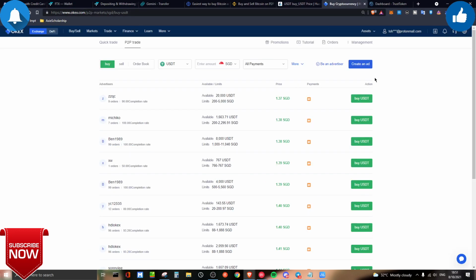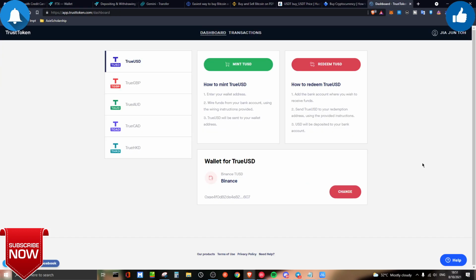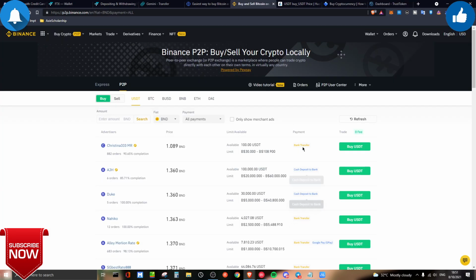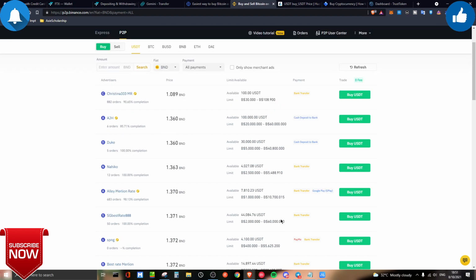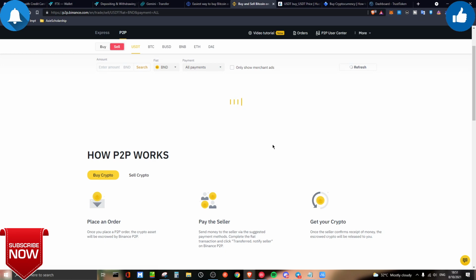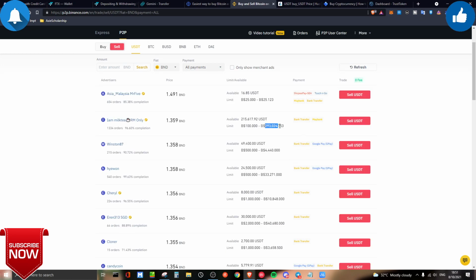And of course the next thing, the last method that I would say is kind of hard, and I would say that is the favorite method for those whales out there. So what do I mean by why is it for whales only? If you're going to use the peer-to-peer method over here, we can see that some of them say 60k, and 60k is a lot of money, and on the sell side they can tell you that I want to buy up to like 200k, stuff like this.